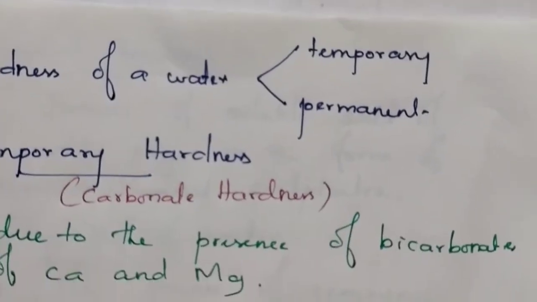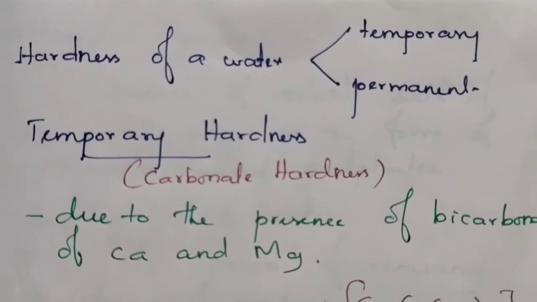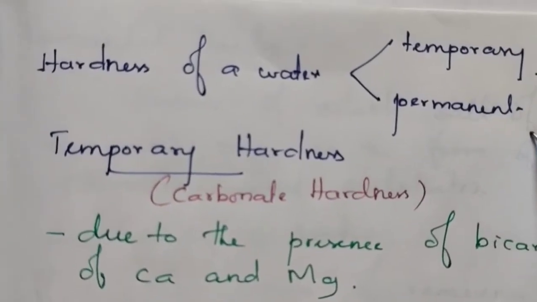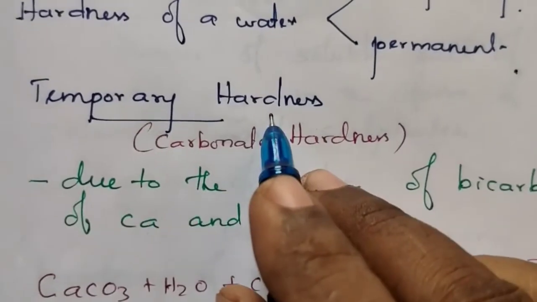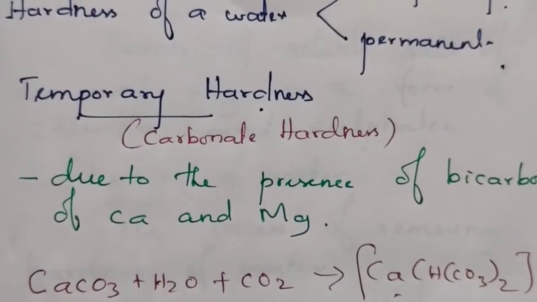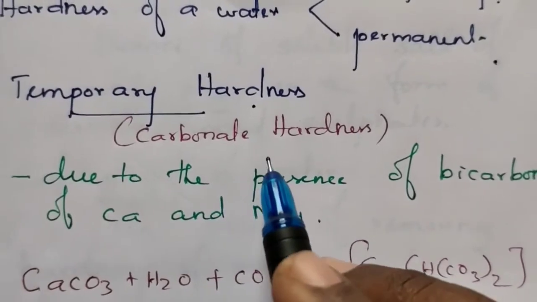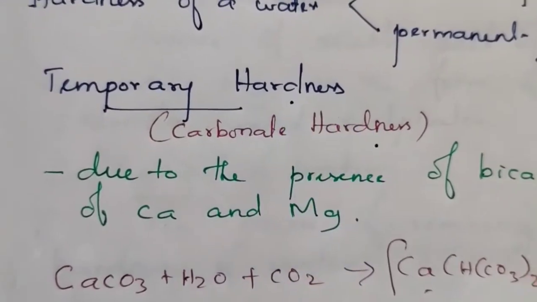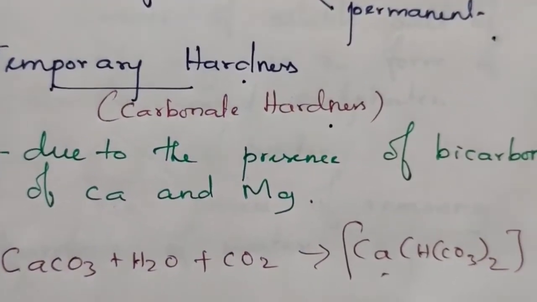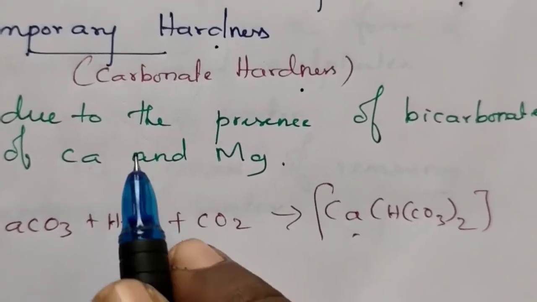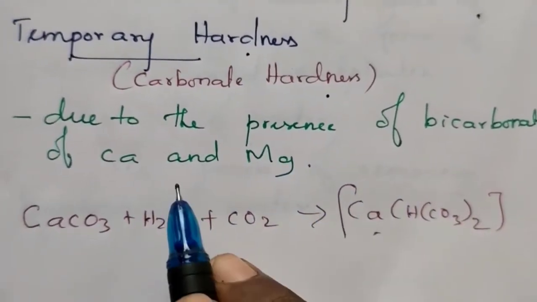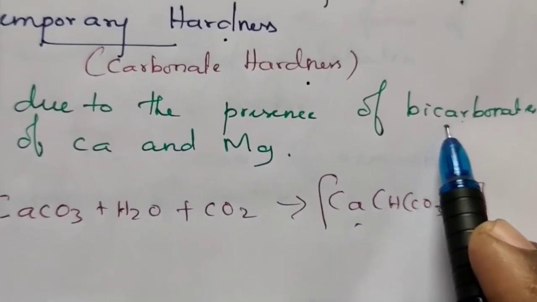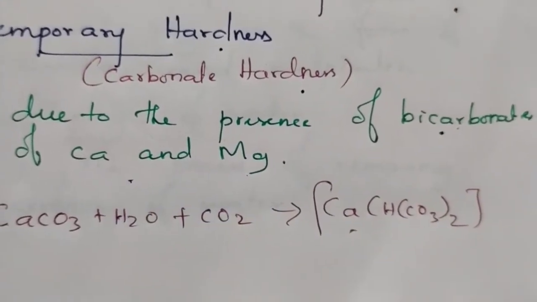So the hardness of the water is classified into two types: one is temporary hardness, another one is permanent hardness. Temporary hardness is otherwise called carbonate hardness. It is called temporary hardness because it can easily be removed. This hardness is due to the presence of bicarbonate of calcium and magnesium.